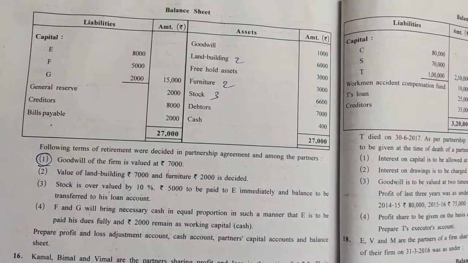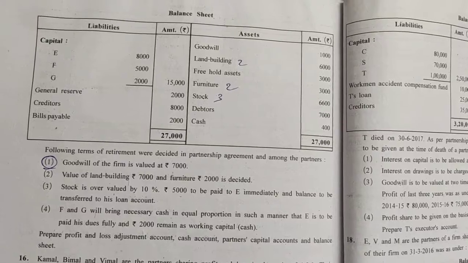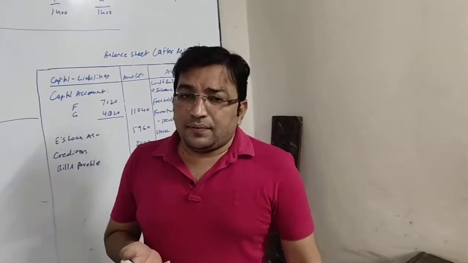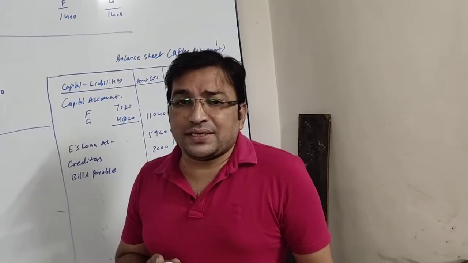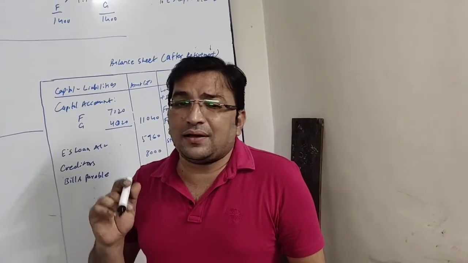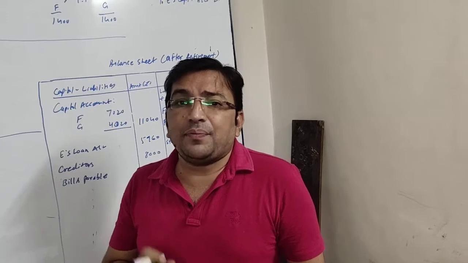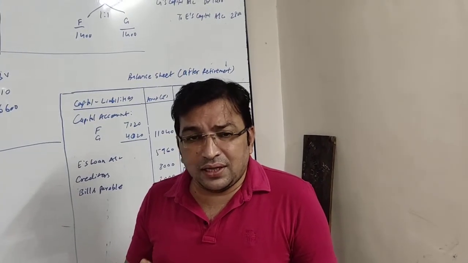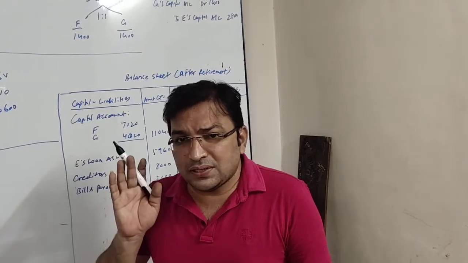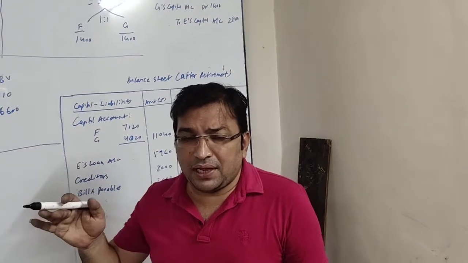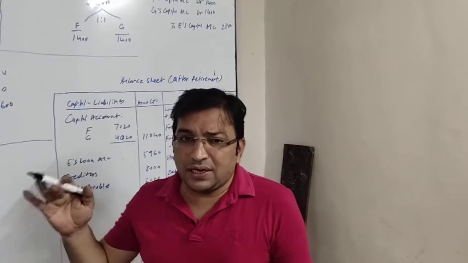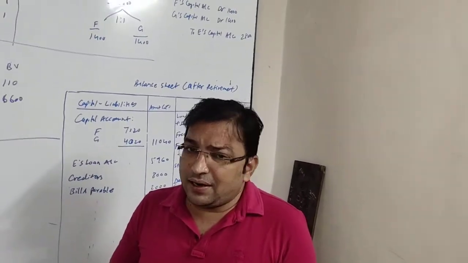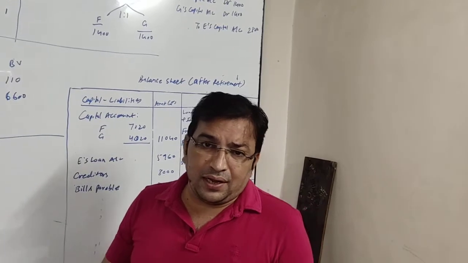Prepare profit and loss adjustment account, cash account, partners capital account and balance sheet. So friends, they have asked us to prepare profit and loss adjustment account, cash account, partners capital account and balance sheet. We know very well profit and loss adjustment account means it is a revaluation account. Other name of revaluation account is profit and loss adjustment account. So we will be making all three accounts and the balance sheet. Now let us take the liability side and record the items accordingly.